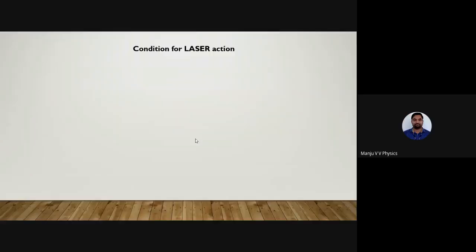This is about interaction of electromagnetic radiation with the matter. Now we'll understand a very important concept, the condition for laser action. So we have some conditions.